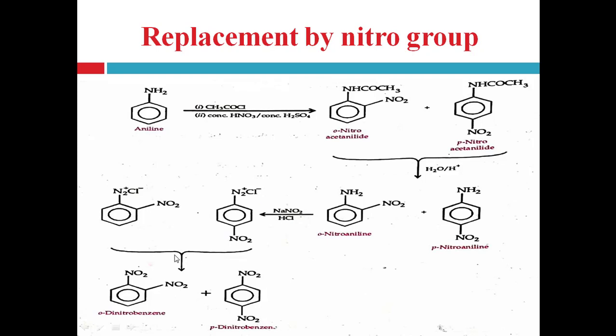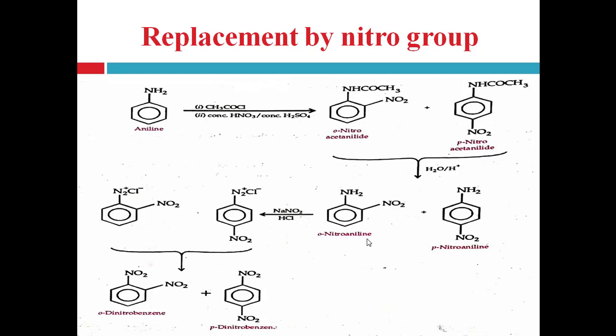Right? Now this can be replaced with the nitro group with the help of dilute nitric acid and converted into ortho-dinitrobenzene and para-dinitrobenzene. Right?